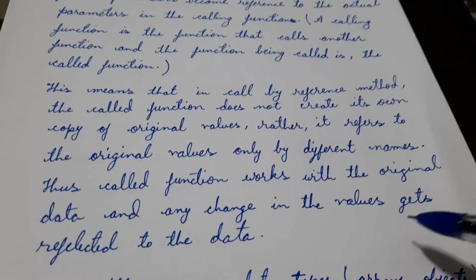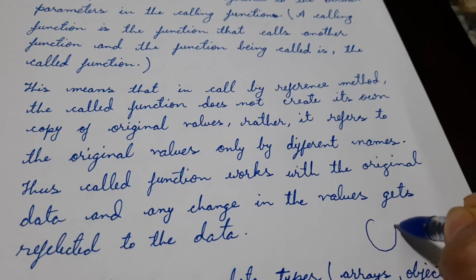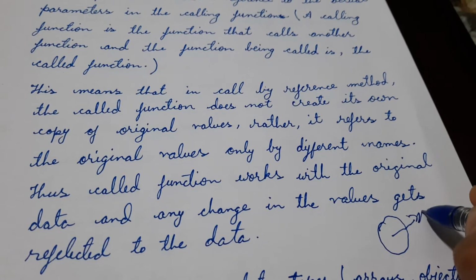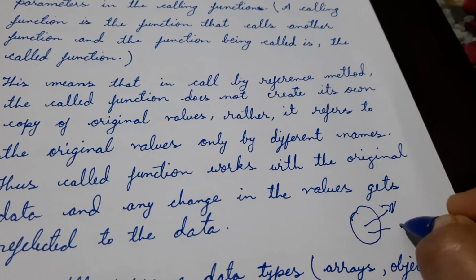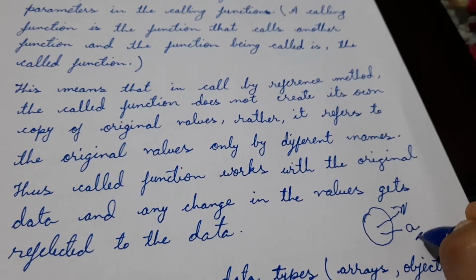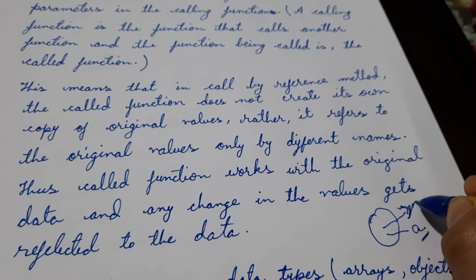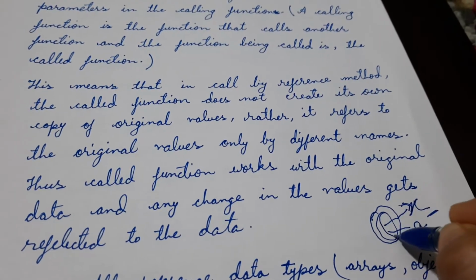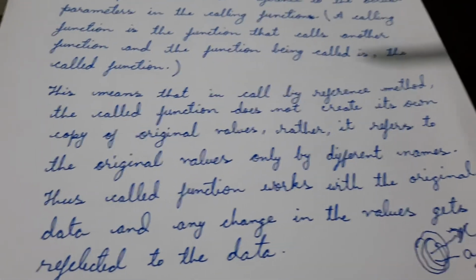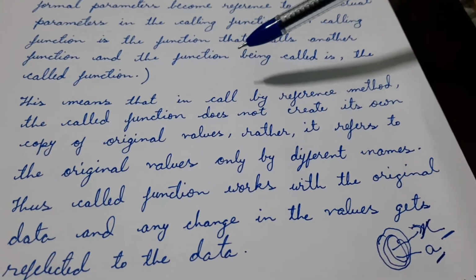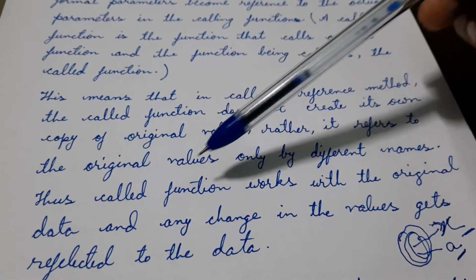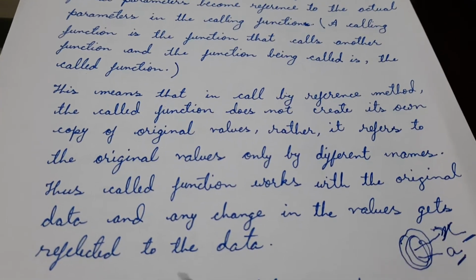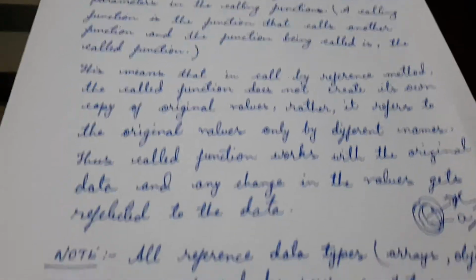That's what I say, the same memory location. Suppose this is one memory location, once it is called x and another time it is called a. Suppose this is your actual parameter and this x is your formal parameter, but we are accessing the same memory location. So we can see that the called function works with the original data and any change in the value gets reflected in the data.